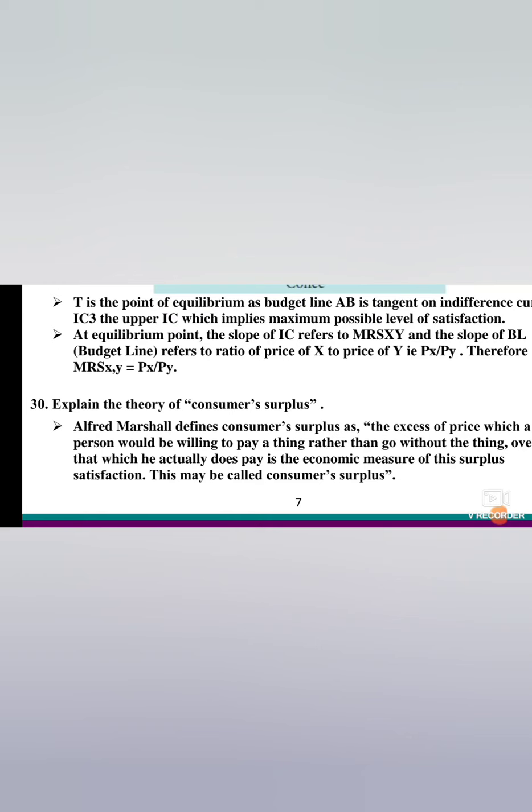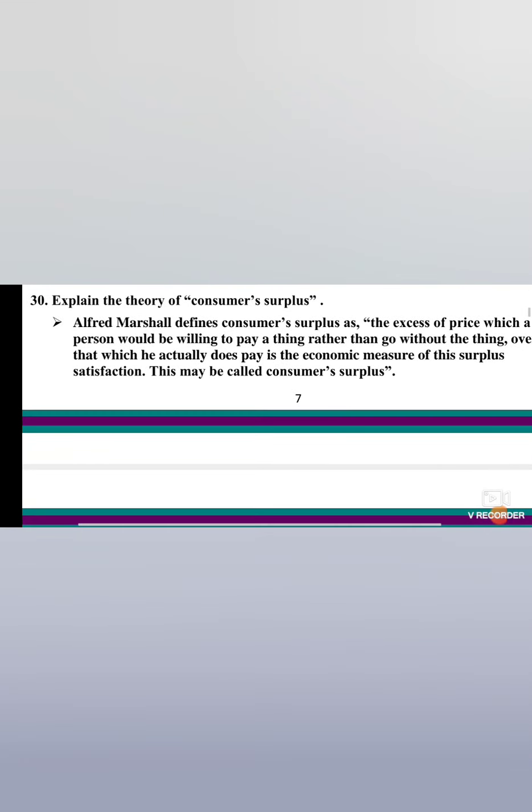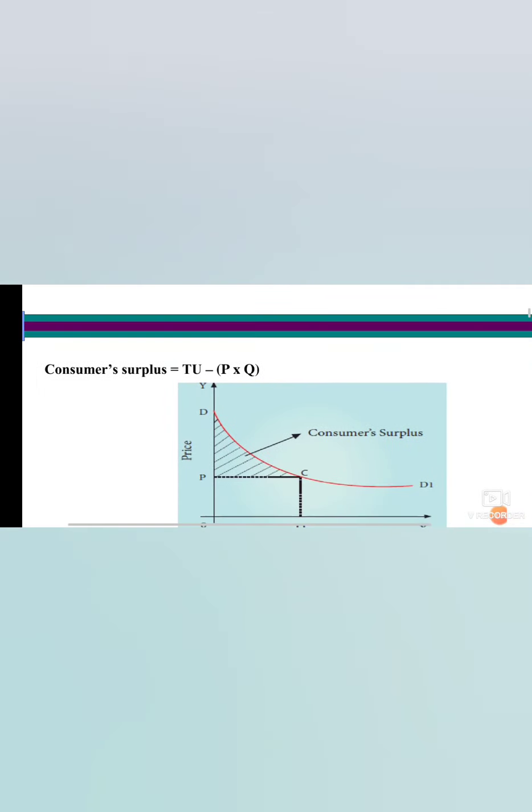I will tell you in easy words. You are taking an amount to buy a product, but you have savings at the back. Instead of paying more, you pay a lesser amount and you have savings in that amount. That is called consumer surplus. You are a consumer. The surplus which you get in hand, the profit which you get in hand, is called consumer surplus. So you will see the diagram for the consumer surplus.